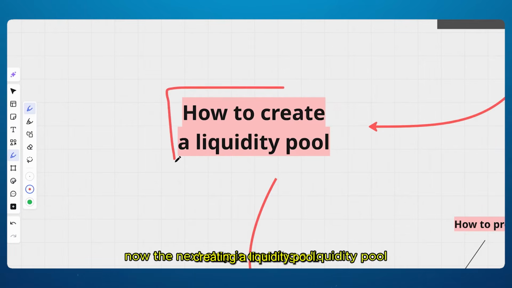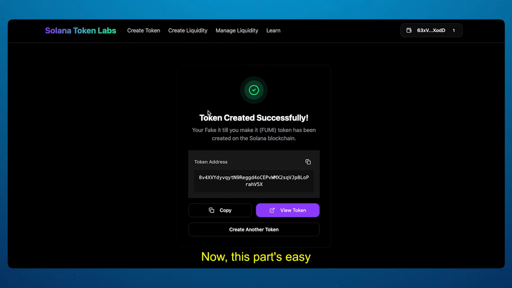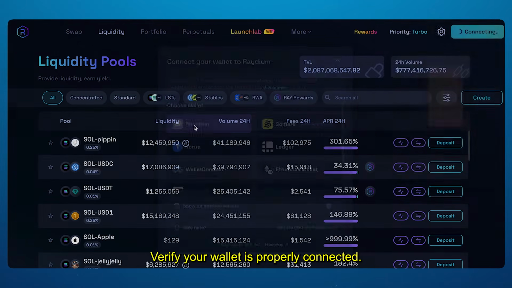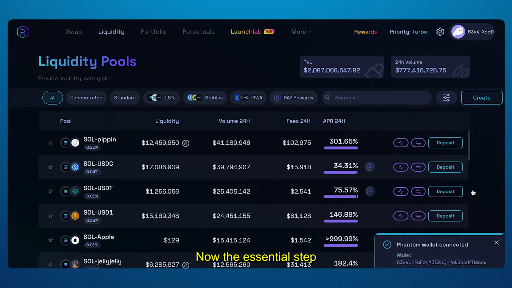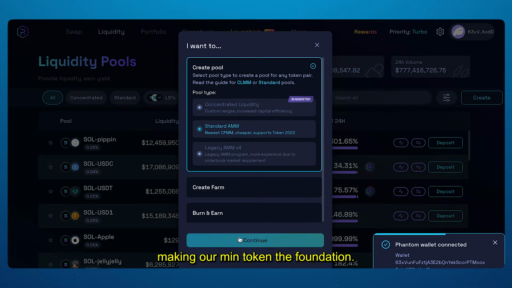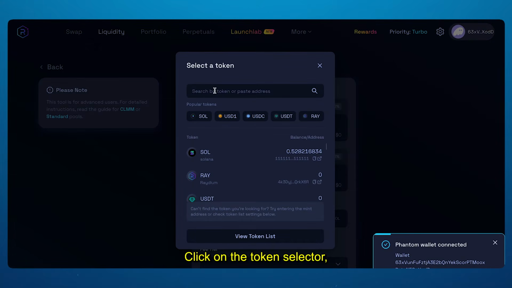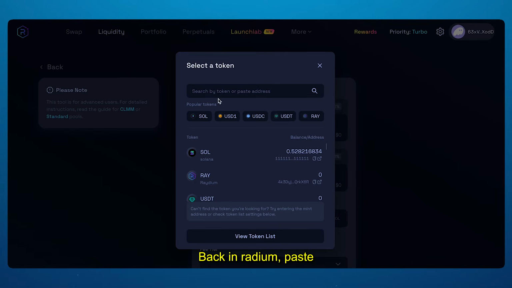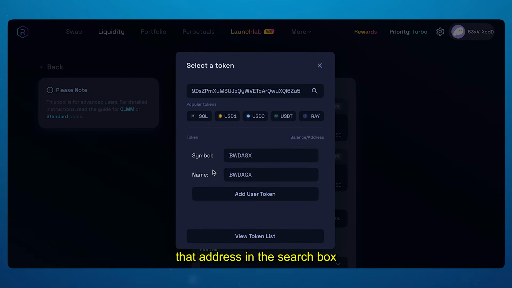Now the next step is creating a liquidity pool. This part's easy. Select Create Liquidity Pool, which will immediately transition you to Raydium's platform. First, verify your wallet is properly connected. Now, the essential step, making our meme token the foundation. Click on the token selector, then briefly return to solanatokenlabs.io to copy your coin's unique address. Back in Raydium, paste that address in the search box positioned under the token selection instruction.